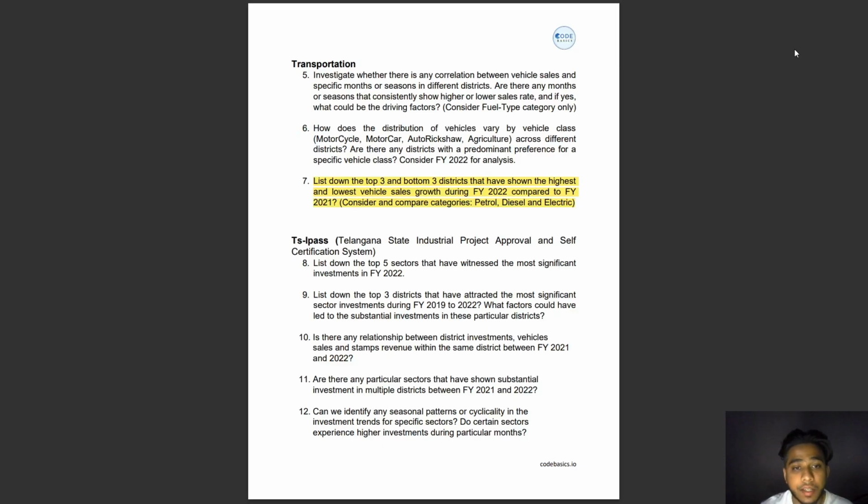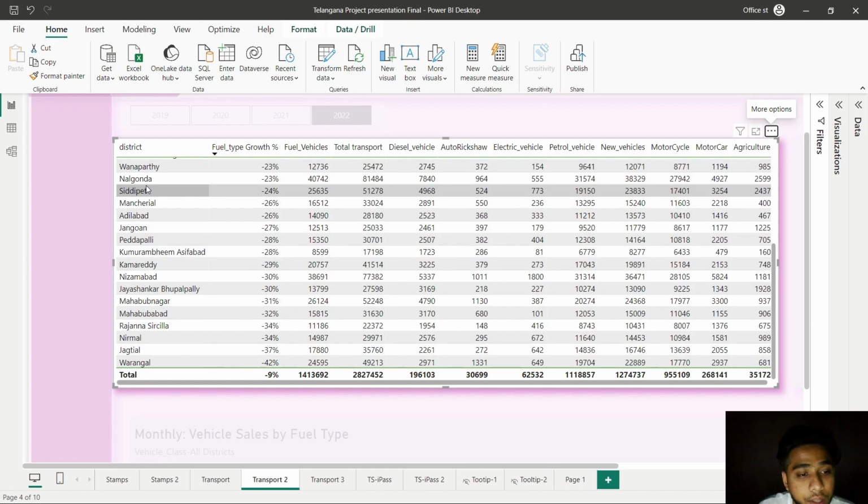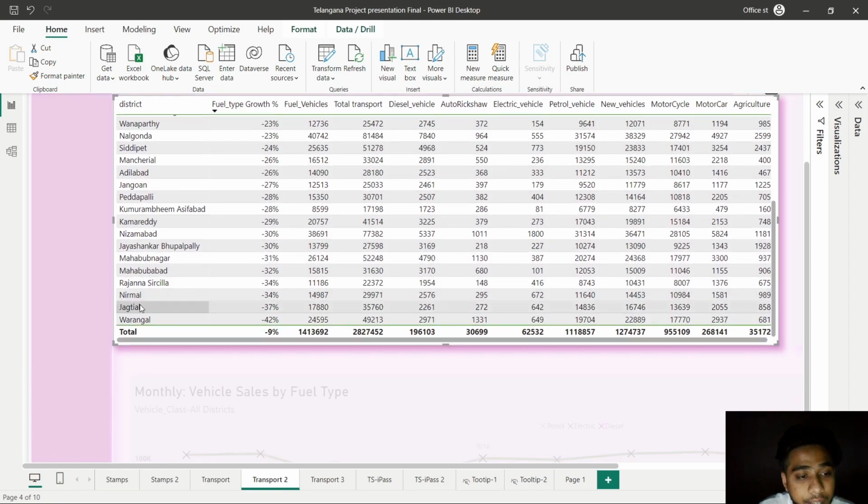Now, for the seventh question, we have to list down the top 3 and bottom 3 districts that have shown the highest and lowest vehicle sales growth during the year 2022 compared to 2021. According to the year 2022 fuel type growth percentage, these are the top 3 districts: Rangareddy, Karimnagar, and Hyderabad, and the bottom 3 districts are Nirmal, Jagtial, and Warangal.